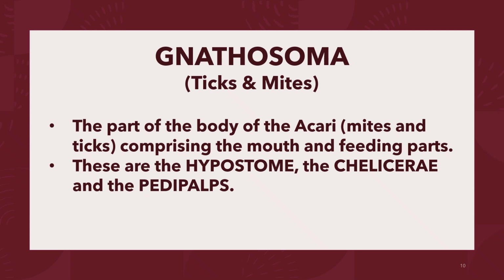The ticks and the mites are characterized by having two body segments. The first segment is also known as the gnathosoma. Gnathosoma comes from the Greek words gnathos, meaning jaw, and soma, meaning body. This is the part of the body of the Acari comprising the mouth and the feeding parts. This is also known as the capitulum. So the parts of the gnathosoma include the hypostome, the chelicerae, and the pedipalps.